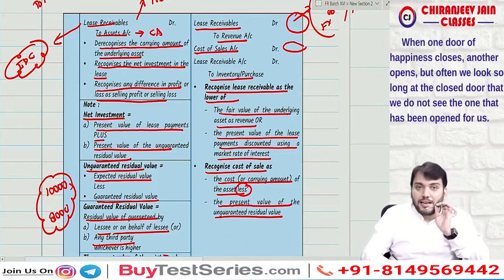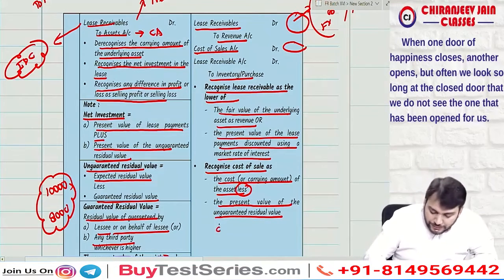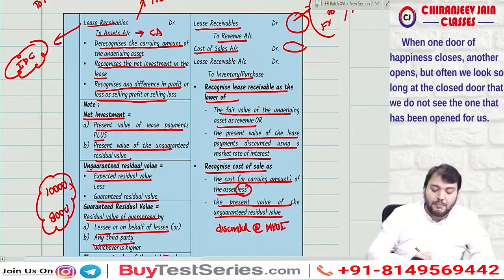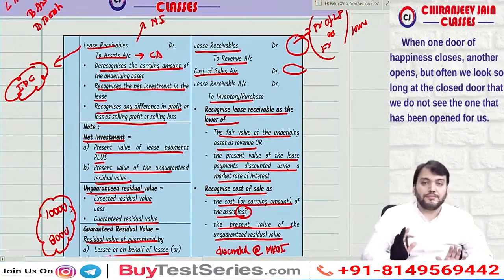The present value of unguaranteed residual value is discounted at what? Discounted at the market rate of interest. Understood? Have you understood? Yes, sir.